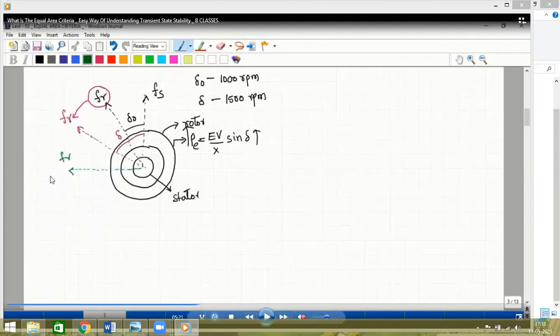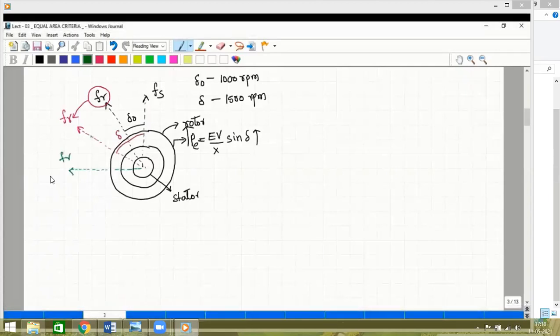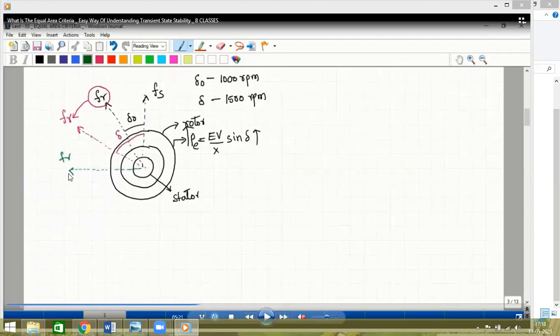Now you see we are highlighting with the green indication axis the new position of the rotor. Sir, what is moment of inertia? If I turn on the fan, the fan rotates. If I turn off the fan, will it stop immediately? No. The fan rotates automatically at a certain speed, which is called the moment of inertia here. So when the load on the rotor is increased, the rotor has to increase from 1000 to 1500 rpm.